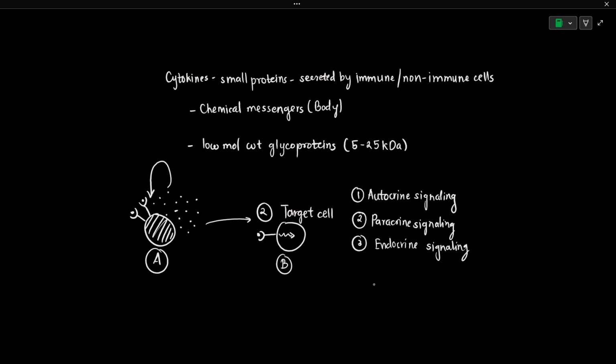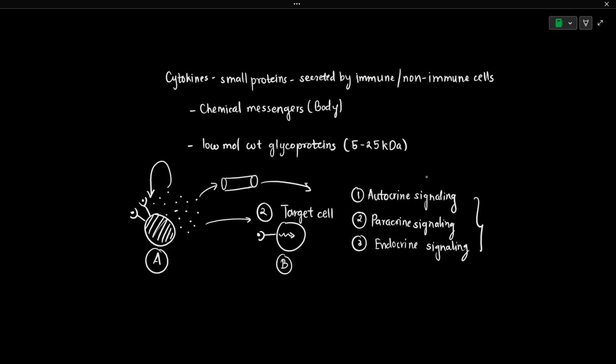But cytokines do work through endocrine signaling, meaning those cytokines will be released into the bloodstream, and through the blood they are going to reach target cells which could be present in different organs, in different tissues, in other parts of the body. So endocrine signaling is also a way for cytokines to bind to target cell receptors. These are the different signaling pathways that can be opted for by cytokines.